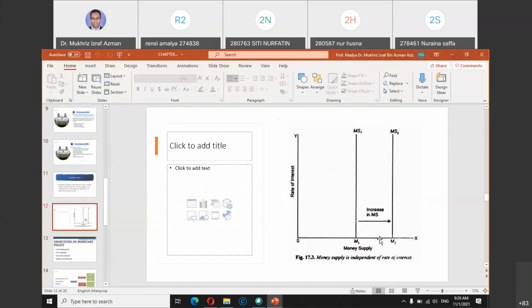Money supply is based on the money printed by the central bank. The central bank cannot simply print money, because if they keep printing money without any reason, it will cause inflation and make our currency worth less value. So the amount of money in circulation is determined by the central bank as well.